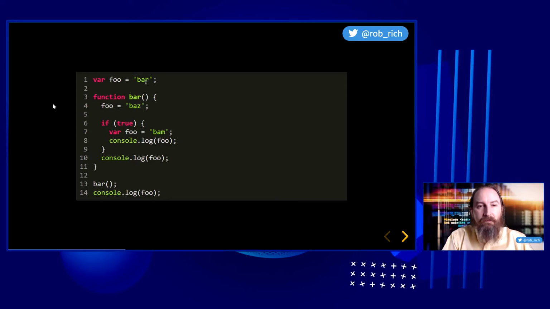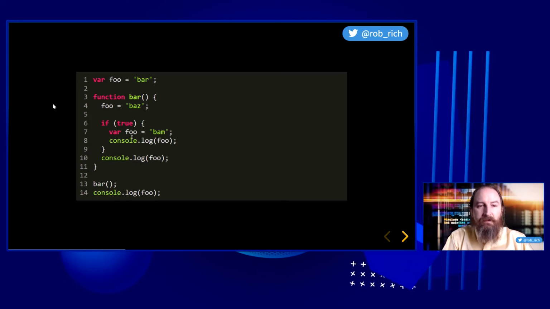Our outer foo, we'll set that to bar. We'll define and then execute a function. And then our first stop inside this function is to go look for a foo variable. Well, we find one right here. Variables in JavaScript have function level scope, and so this is the same scope. So we'll set this variable that was previously undefined. We'll set it to Baz.